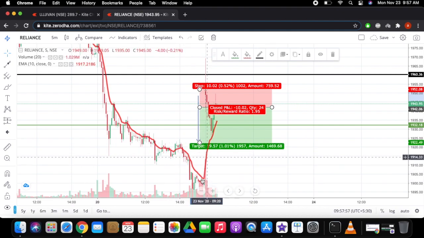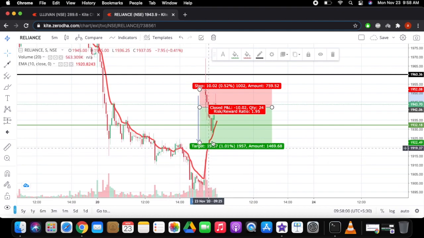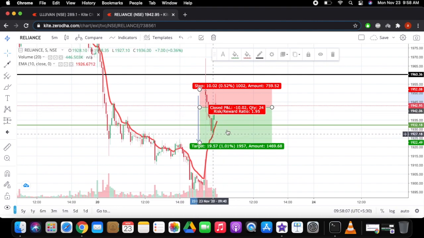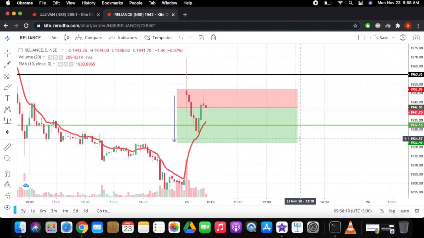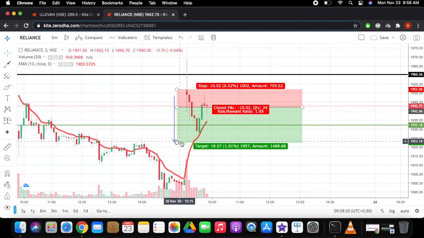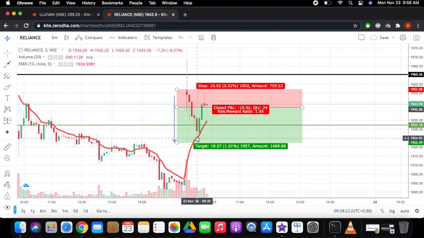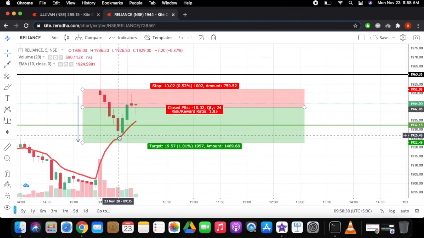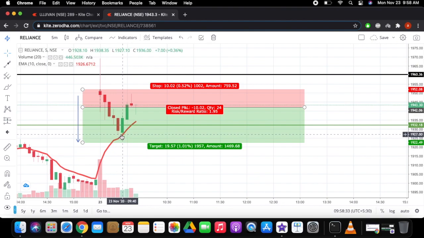But unfortunately, the EMA line, the moving average line, was coming up. I was expecting a steep drop, but the EMA saved it, and it just found support at the EMA line, which was a 10 days moving average. I always keep a 10 days moving average, and that depends upon the stock too. I change it accordingly. On this one, as I said in the previous session, the EMA line took support over here, and it couldn't break the red candle. So it formed kind of a reversal pattern, as well as a double bottom.